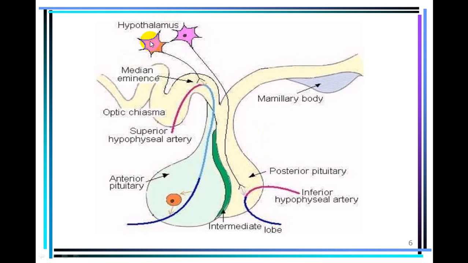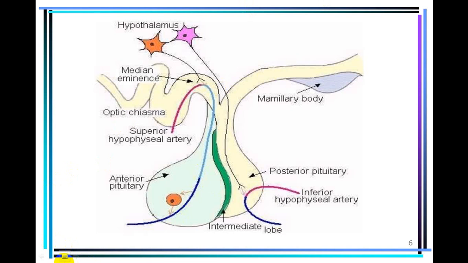And these are the different types of cells. They secrete the hormone, and those hormones are transported via the portal system. They go to the anterior pituitary and either stimulate or inhibit the anterior pituitary cells. This is called the hypothalamo hypophyseal portal circulation.